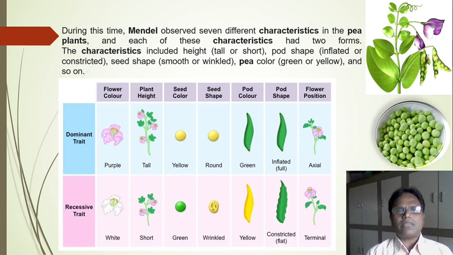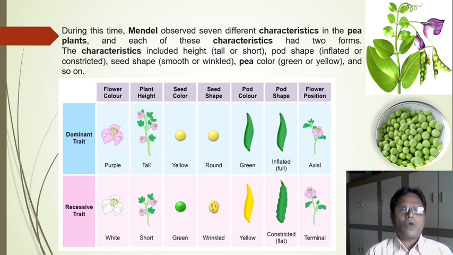Mendel observed seven contrasting characters in pea plants, and each of these characteristics has two forms. The characteristics include height, flower color, seed color, seed shape, pod color, pod shape, and flower position. These are the seven contrasting characters he observed in Pisum sativum.